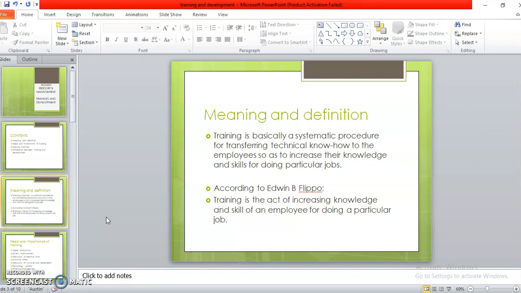Now next we move on to definition. According to Edwin B. Flippo, it is the act of increasing knowledge and skill of an employee for doing a particular job. Clear? Okay.